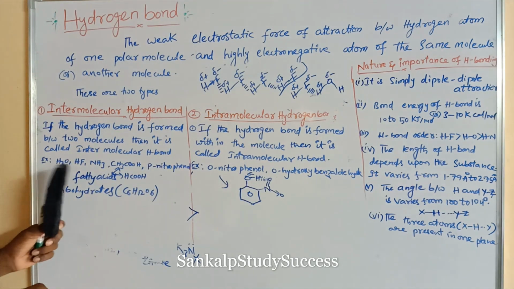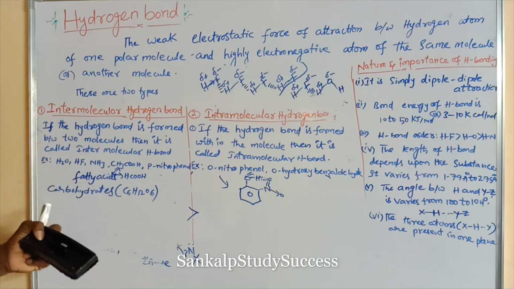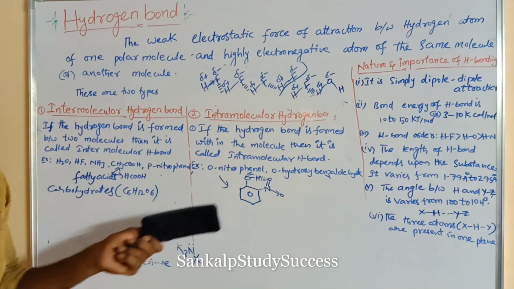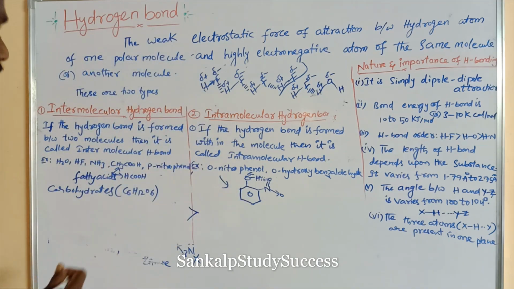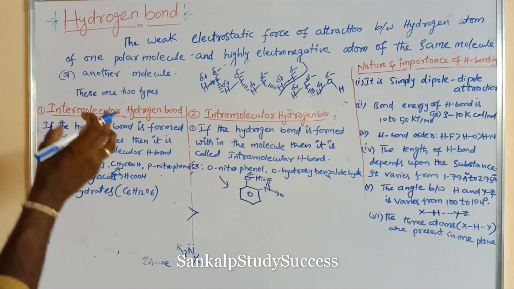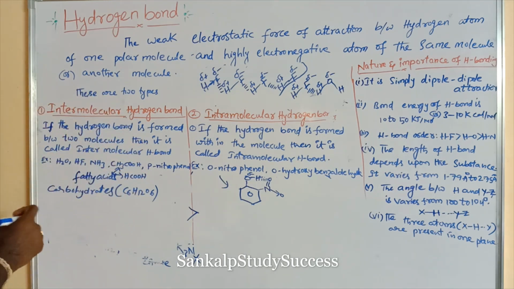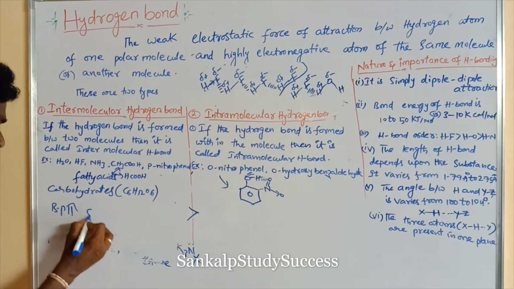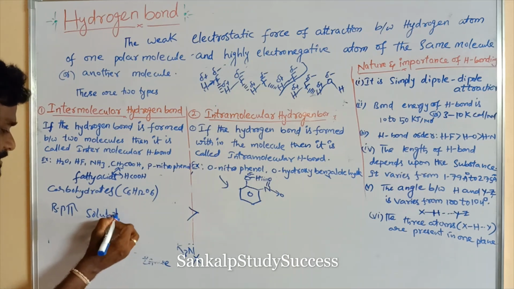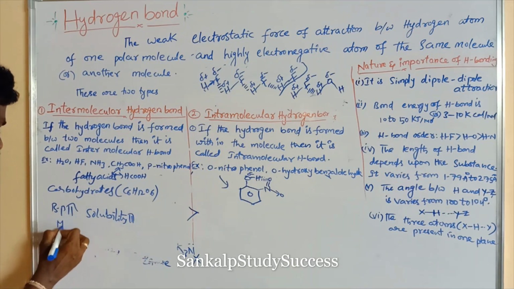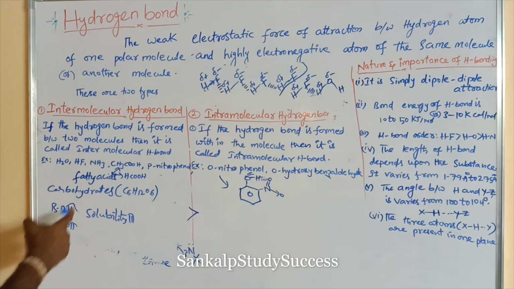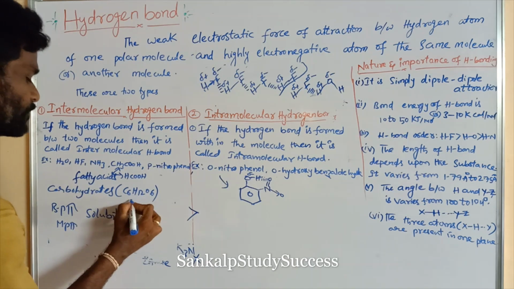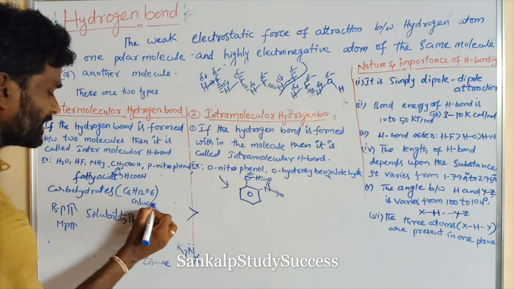Carbohydrates which contain intermolecular hydrogen bonds are highly soluble and have a high boiling point. Molecules containing intermolecular hydrogen bonds have a high boiling point, high solubility, and a high melting point also. For example, we can take a carbohydrate. What is the carbohydrate? Glucose. C6H12O6 is glucose or sucrose.